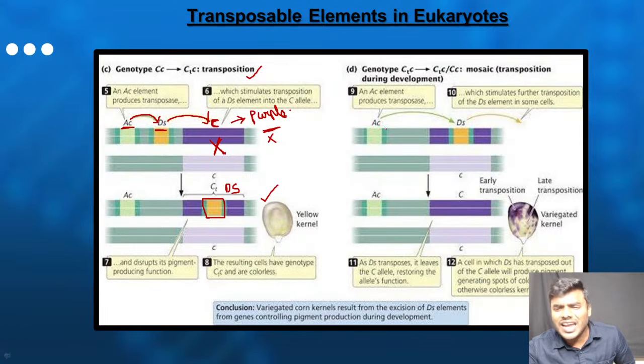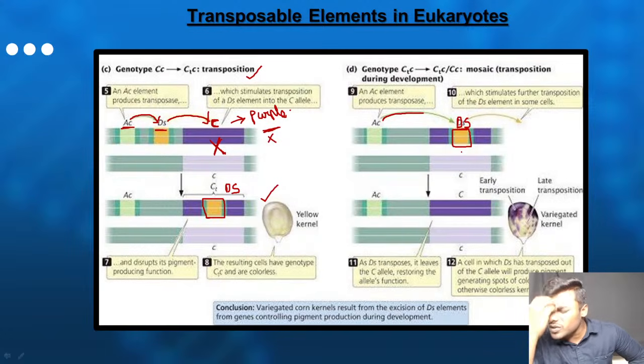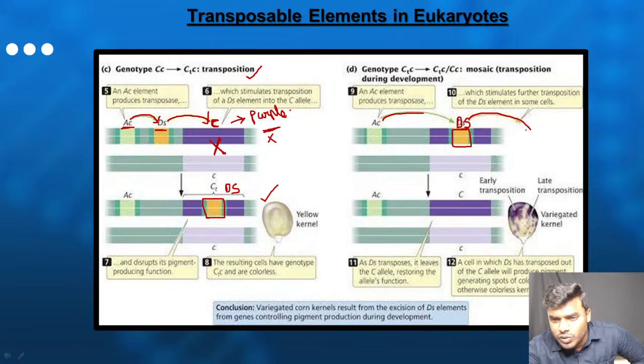Same picture. The AC transposable element helped the DS transposable element to enter into the area which is going to code for the purple. The same case. Now what happens? We all studied very clearly that a transposable element cannot stay at one place. It keeps on moving. Now the DS transposable element is moving from here to somewhere else.